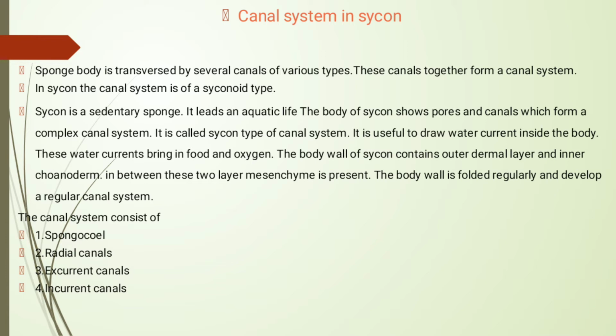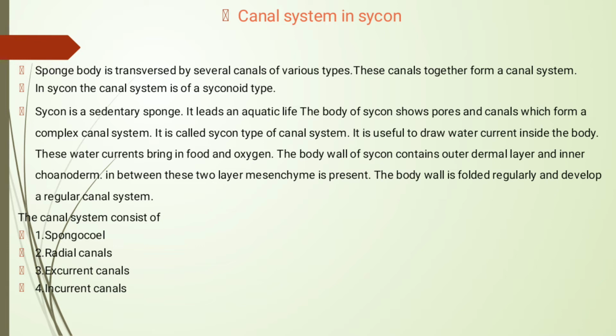In Sycon, the canal system is of syconoid type. Sycon is a sedentary sponge. It leads an aquatic life. The body of Sycon shows pores and canals which form a complex canal system. It is called the Sycon type of canal system. It is useful to draw water current inside the body. These water currents bring in food and oxygen.